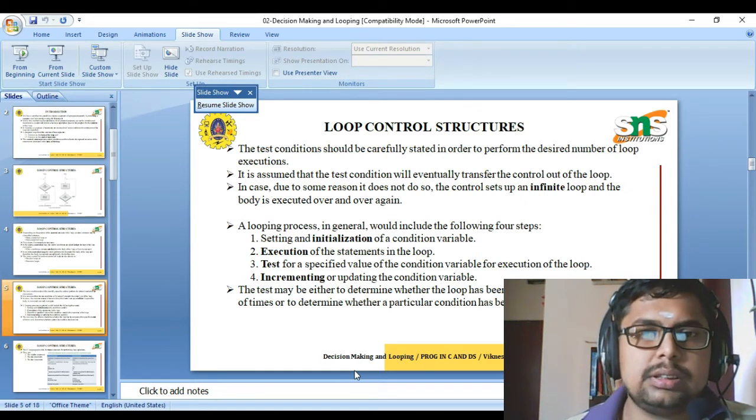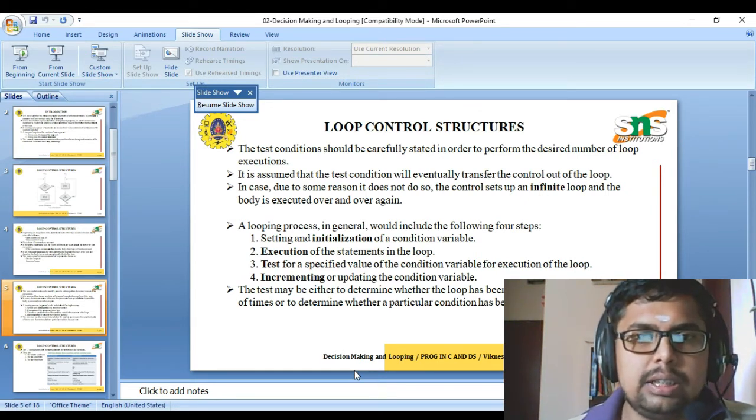Looping in general consists of four steps. First is setting or initialization of the condition variable. That is, the condition variable should be set and initialized. Second is the execution of statements. That is, the statements must be executed in the loop. Third is the test condition, where based on the test condition, the execution of the loop occurs. Fourth one is incrementing or decrementing, that is nothing but updating the condition variable.